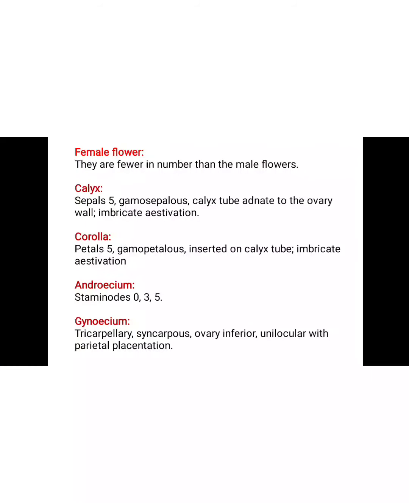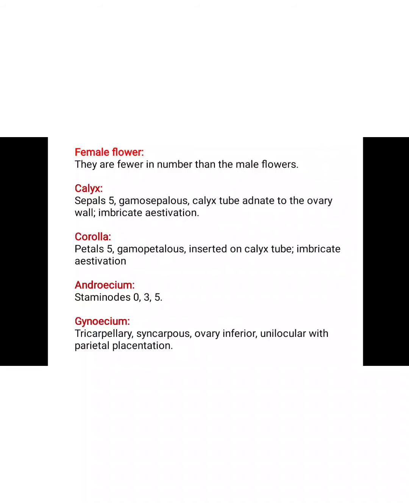They are fewer in number than the male flowers. It means the female flowers are fewer compared to the male flowers. The calyx: sepals are 5, gamosepalous. The calyx tube is adherent to the ovary wall and the estivation is imbricate. It means the sepals are 5 in number, they are fused together, meaning gamosepalous, and the calyx tube is connected to the ovary wall. The estivation is imbricate.